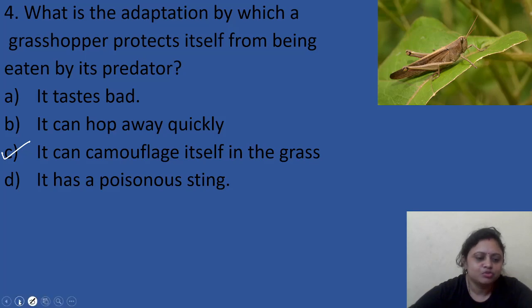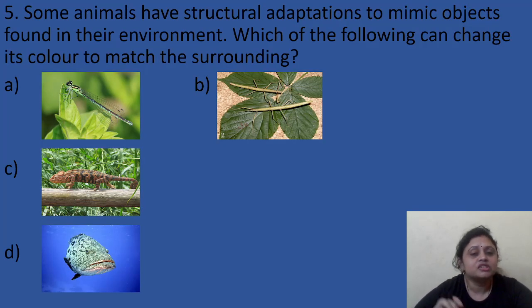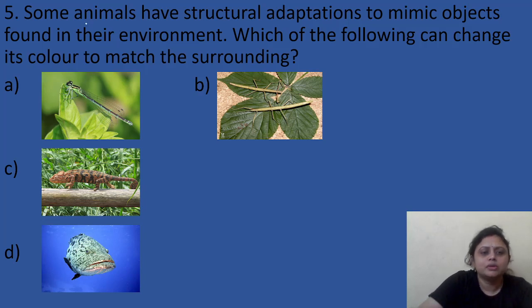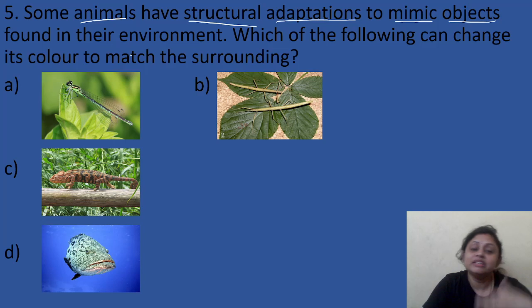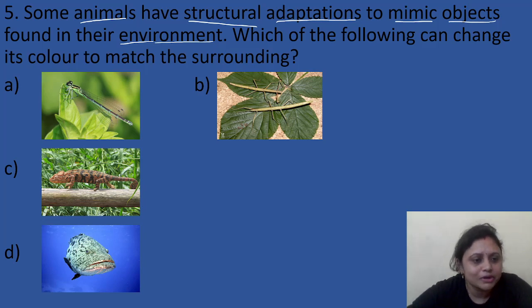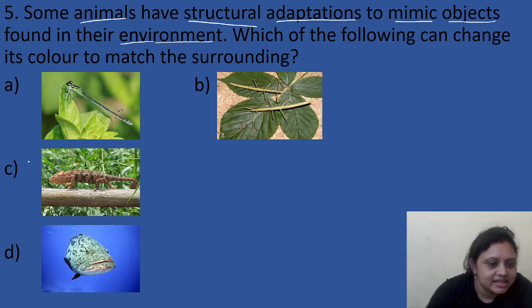Let's move to the next question. Some animals have structural adaptation to mimic objects found in their environment. Which of the following can change its color to match the surrounding? Some animals have structural adaptation to mimic objects that they find in their environment. So which of the following can change its color to match the surrounding? What do you think should be the answer? Yes, that is the chameleon. So here chameleon is the correct answer.